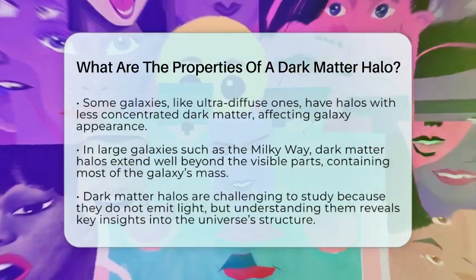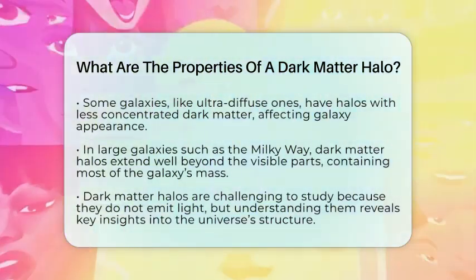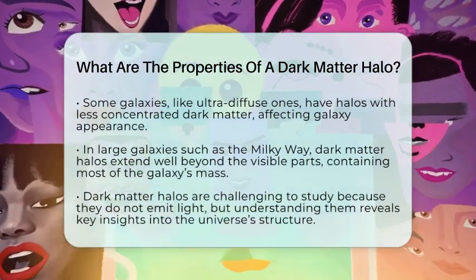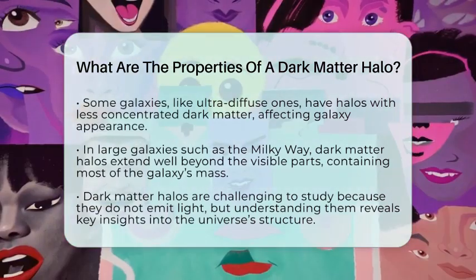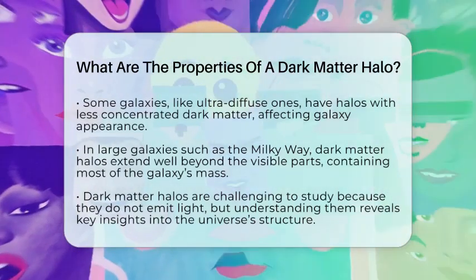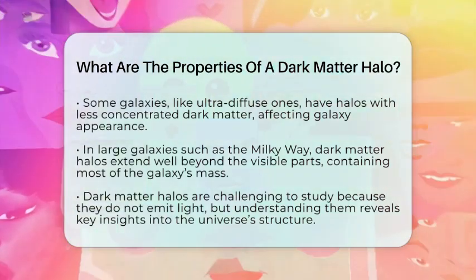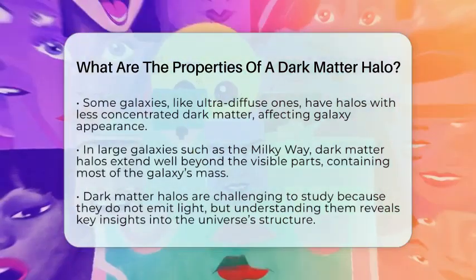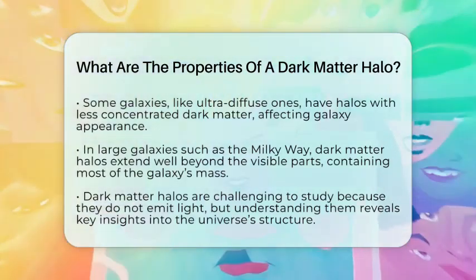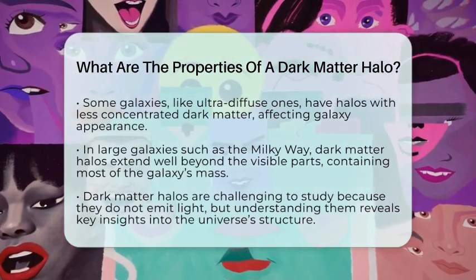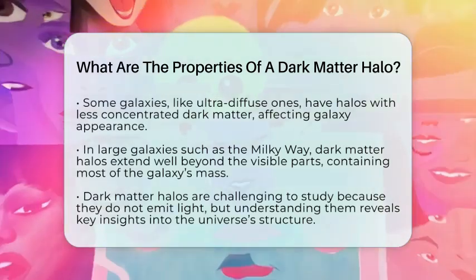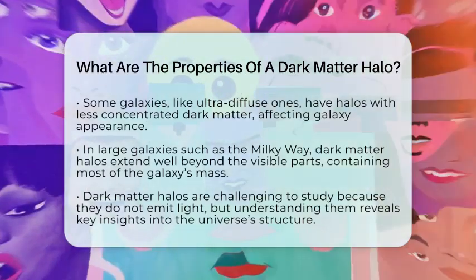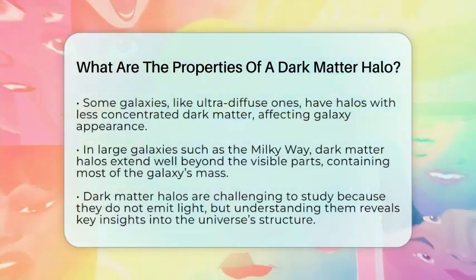Their dark matter is less concentrated near the center, making these halos odd compared to typical galaxy halos. This unusual property affects how stars are distributed and how the galaxy looks. In galaxies like our Milky Way, the dark matter halo extends far beyond the visible disk. It can contain up to 95% of the galaxy's total mass, influencing how stars and gas orbit and move.